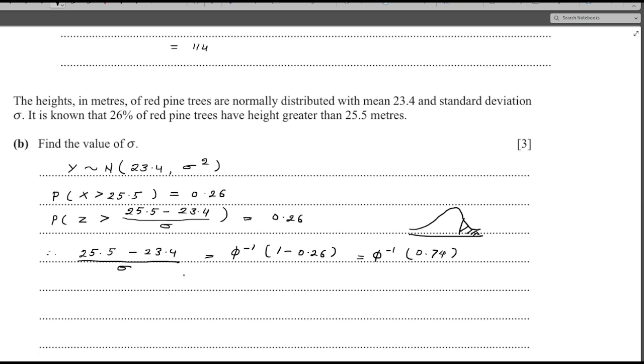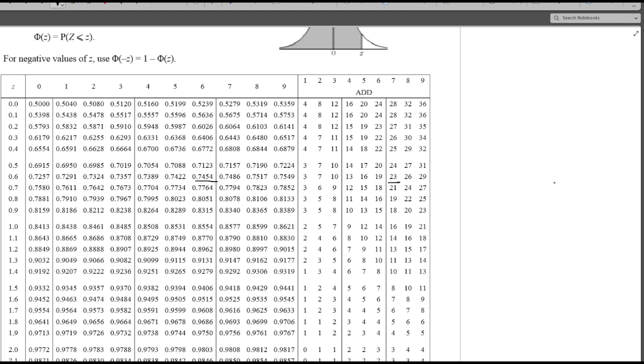So let us see the normal table and look for probability 0.74. In the normal table, at 0.7 you will see 0.7389. Now if I add 11, I will get 0.74.